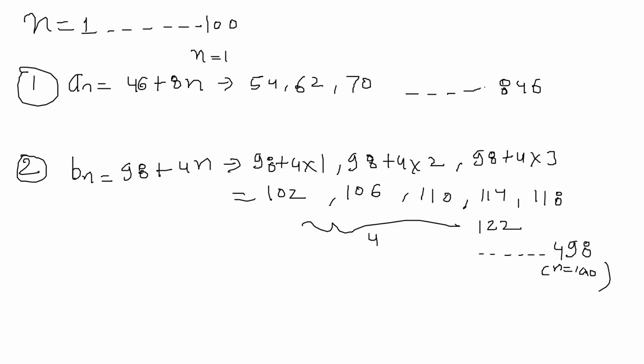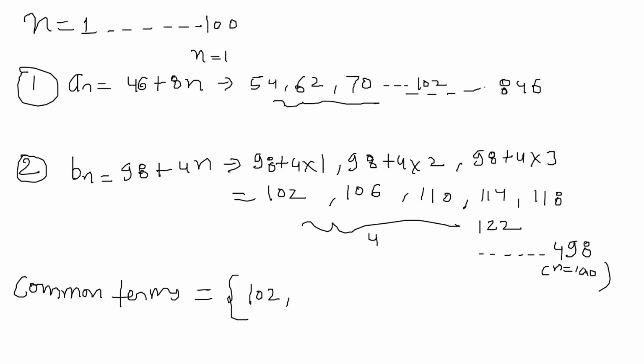Now we have to find out the common terms. After observing, we will get 102. This is in the first sequence, where the difference is 8.